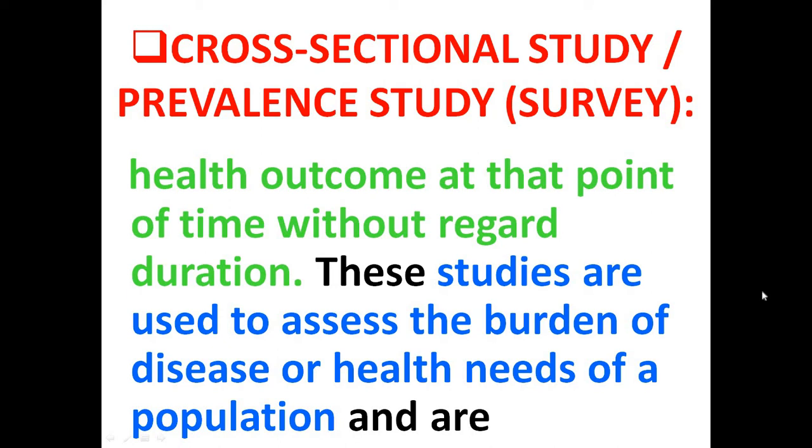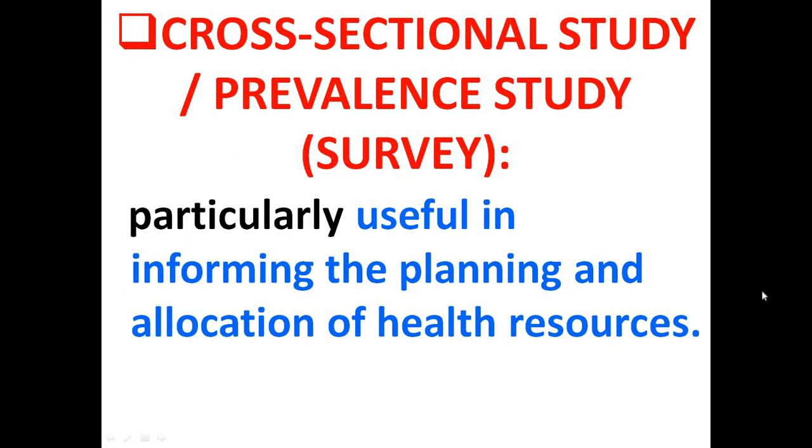Those studies are used to assess the burden of disease or health needs of a population, and are particularly useful in informing the planning and allocation of health resources.